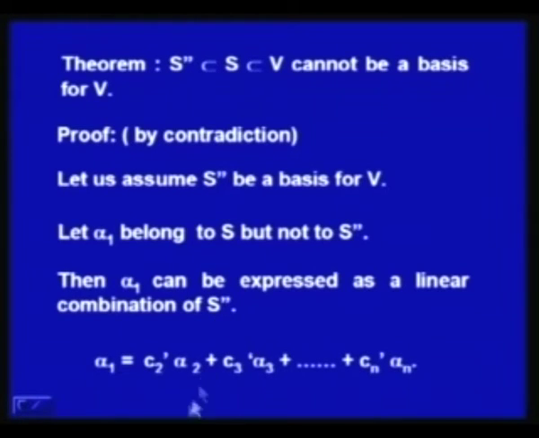By this I mean to say that alpha 1 is equal to C 2 dash alpha 2 plus C 3 dash alpha 3 plus up to C n dash alpha n, because S double dash is a basis for vector space V and alpha 1 belongs to V. It may not belong to S double dash, but it belongs to V. So, any vector in V can be expressed as a linear combination of these vectors, where all the coefficients need not be 0, or there may be some non-zero value of these coefficients for which this is possible.